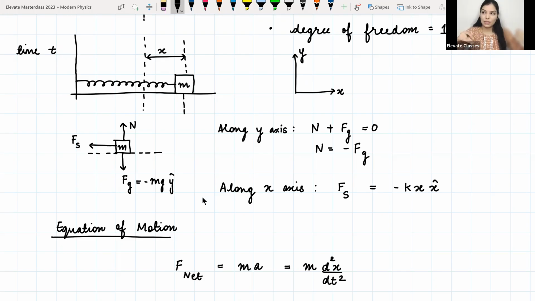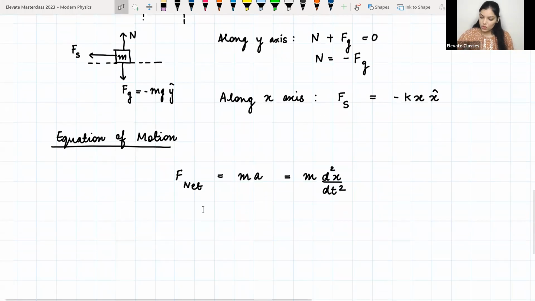So displacement is towards the positive x direction, so force is going to act towards the negative x direction. So we would have something like this. Okay, so now let us just substitute F net, let us substitute Fs, and let us write it in a vector form. So it's something like this.